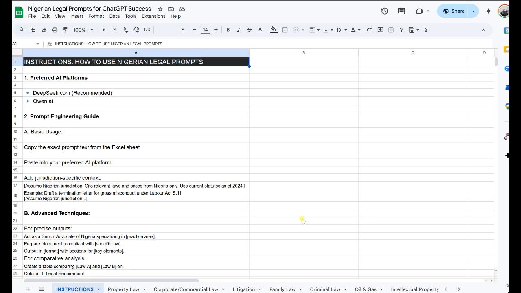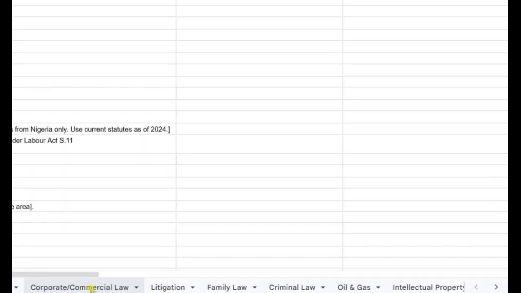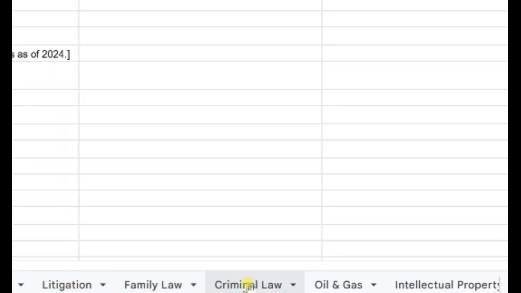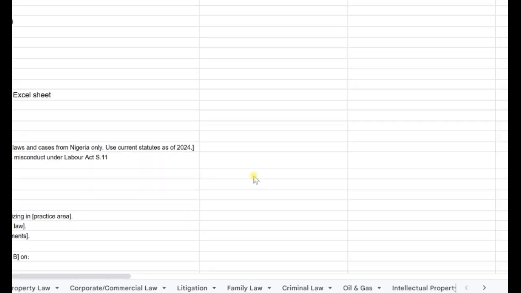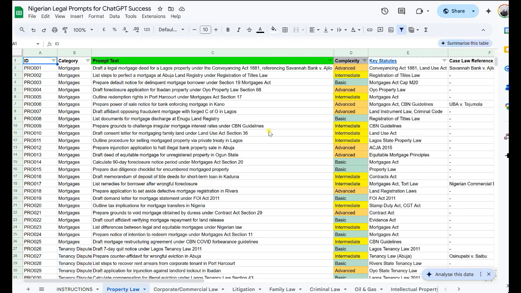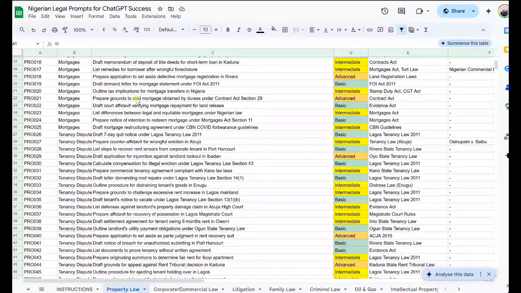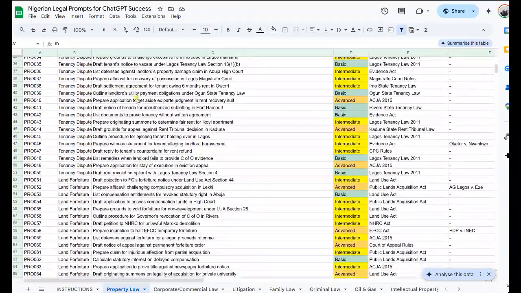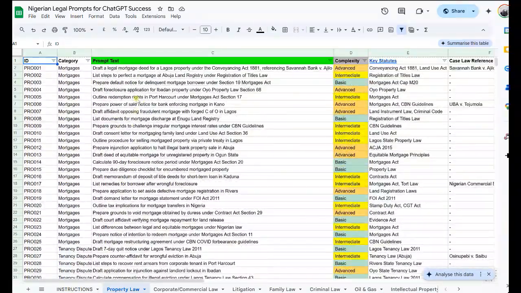But we've created 1,000 different prompts across different practice areas like property law, corporate commercial law, litigation, family law, criminal law, intellectual property, and the rest of them. And this is what it looks like. So what we've done is to curate the best prompts to get the best out of ChatGPT in assisting in creating drafts for legal documents in different practice areas. This is for property law.